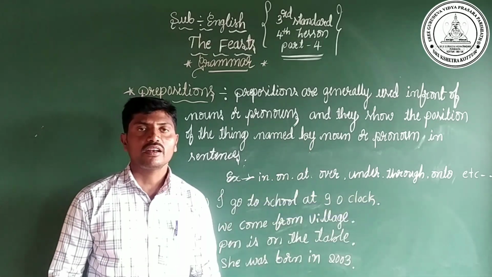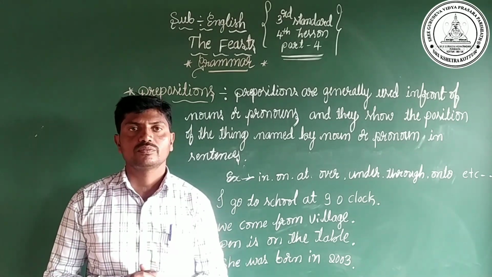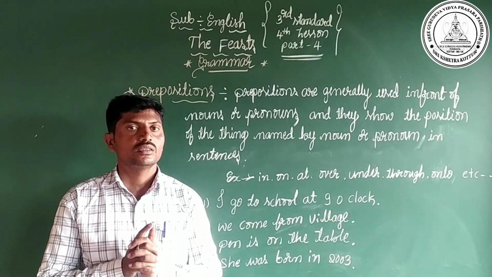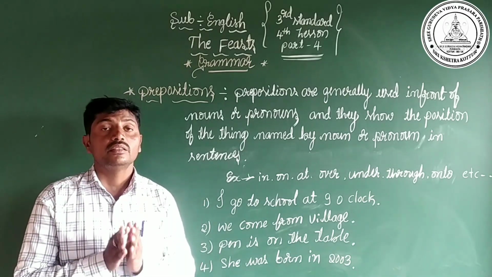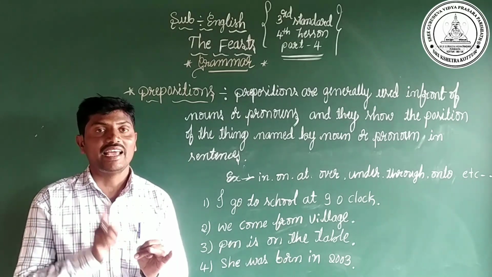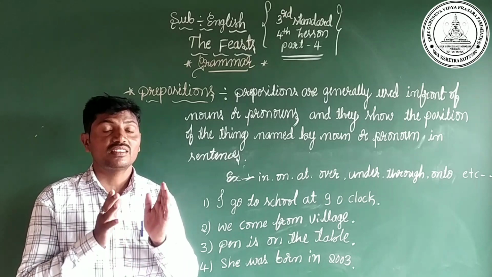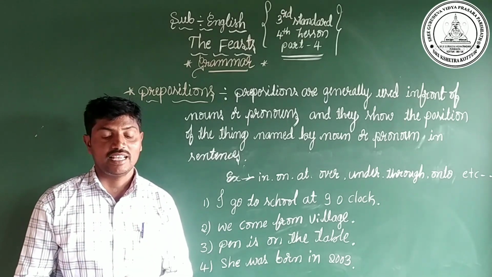Dear children, we already know that prepositions are words. Those words we generally use in front of nouns or pronouns, and they show the position of time, place and direction, and the position of the thing named by the noun or pronoun in the sentences.